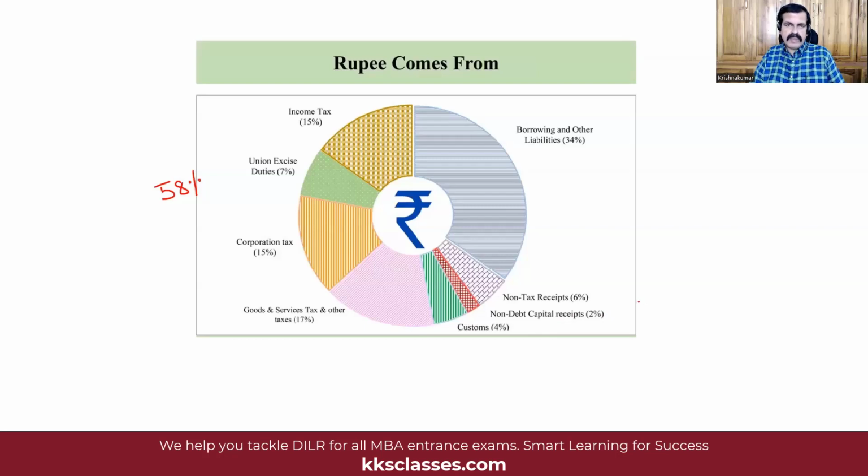Examples of that would be the dividends from various public sector undertakings, even the toll paid on national highways, any kind of fees which is collected by the government of India, let us say entry tickets for national museums, for example, fees for various national exams and all that. So everything comes into non-tax receipts, which is 6%.